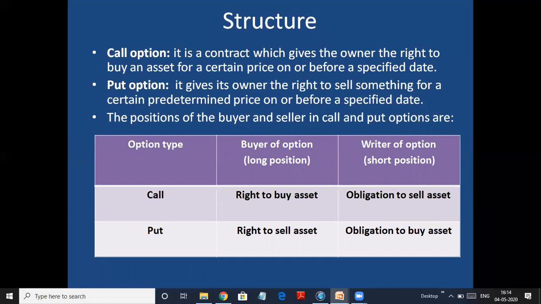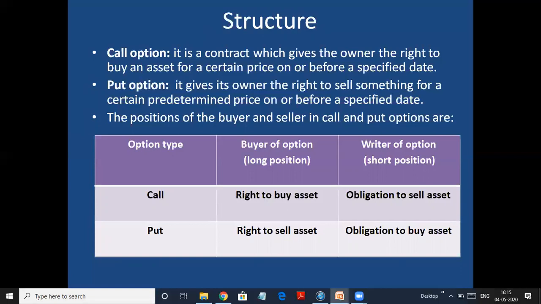The next is structure. I told you the two types, the call option and the put option. The call option is the option which gives the right to buy an asset for a certain price on or before the expiry date. So here you get the right to buy. So if it is a gold contract and I take a call option, I get a right to buy gold. Put option, it gives its owner the right to sell something for a certain predetermined price on or before the specified date. If I have taken a put option, I get the right to sell gold on or before July 30th. So if I am a seller, I'll take a put option, and if I want to decide, I'll take the put option. I get the right to decide I want to sell or not.